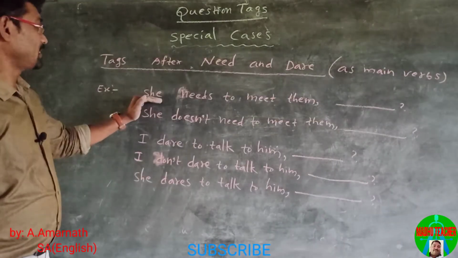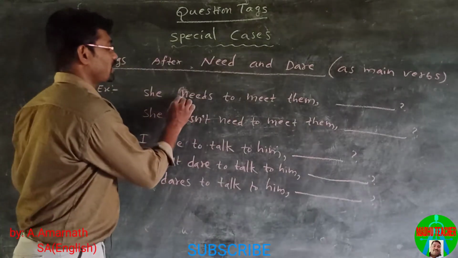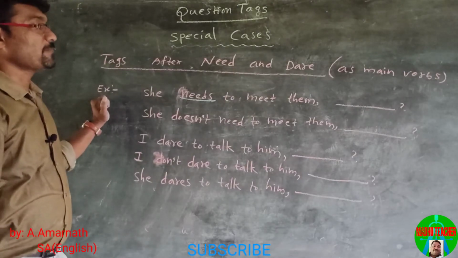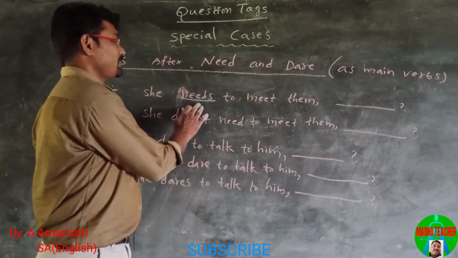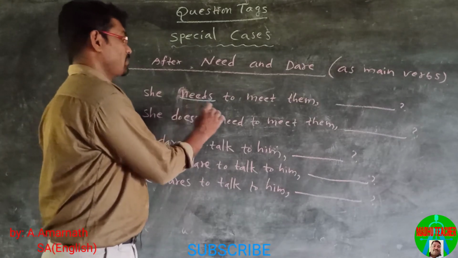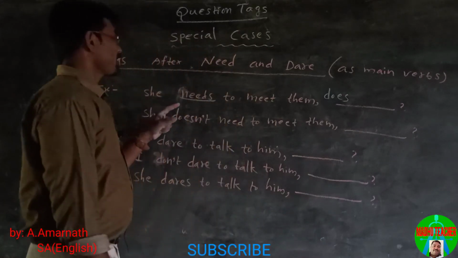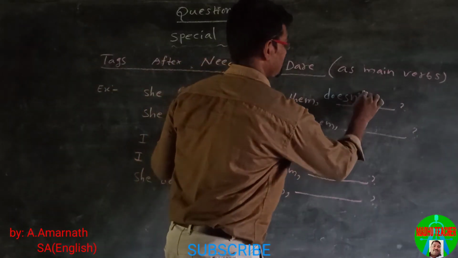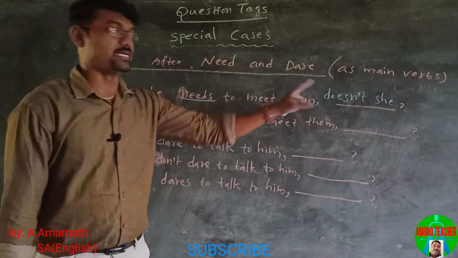Look at the first statement. She needs to meet them. She needs, this is a main verb. She needs to meet them. So the tag must be, this statement is in positive, so the tag must be negative. Does. And the pronoun is she. Doesn't she? She needs to meet them, doesn't she?